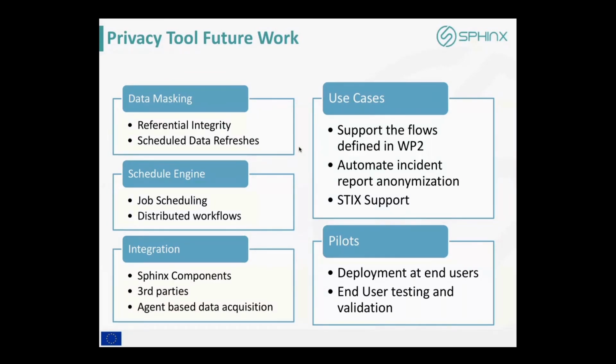Okay, what we have planned for future work: we want to do referential integrity on data masking, which means that we take an input database, write it into the output database and apply the anonymization rules, but the referential integrity between the identifiers and the keys is maintained. This is a bit tricky in terms of algebraic complexity, but that's the work that we plan to do in the next few months.